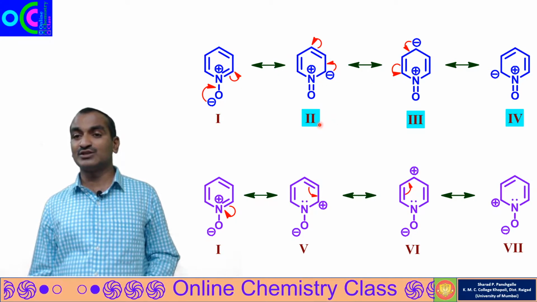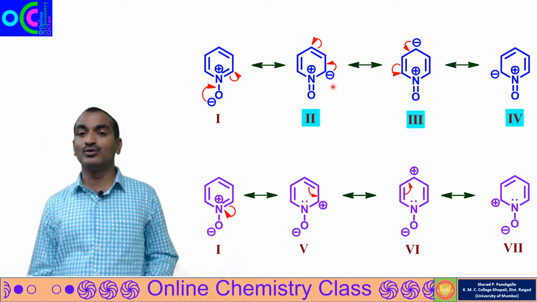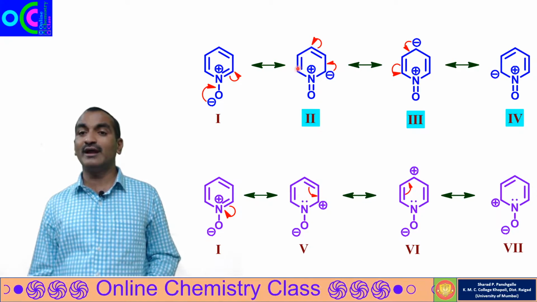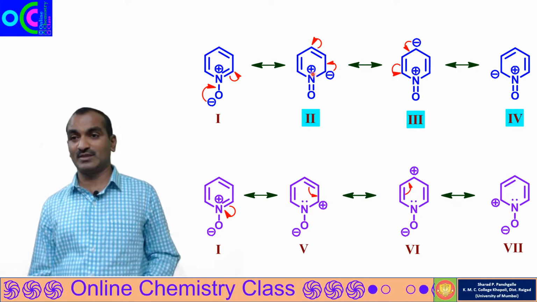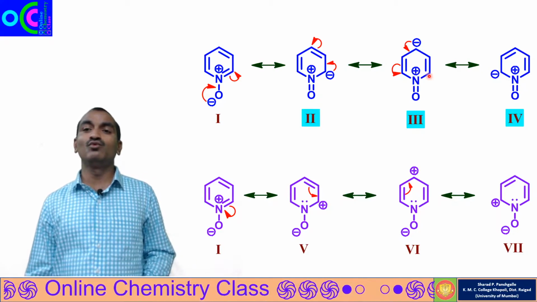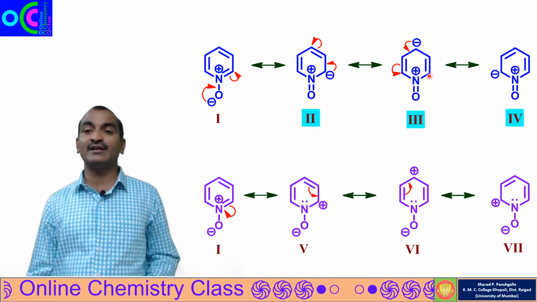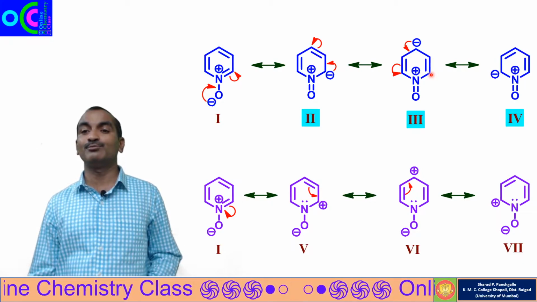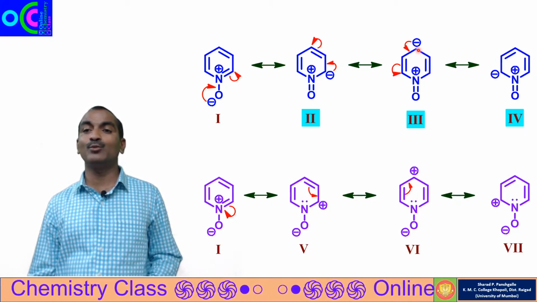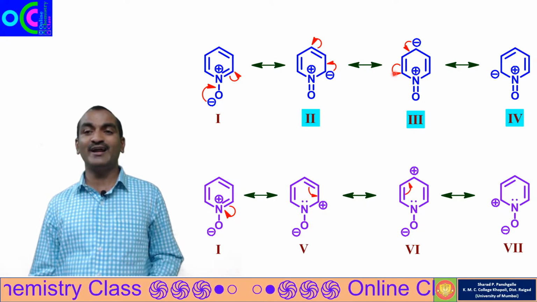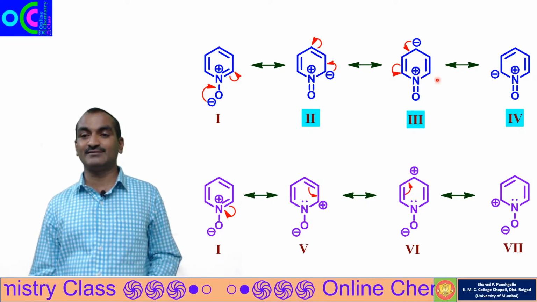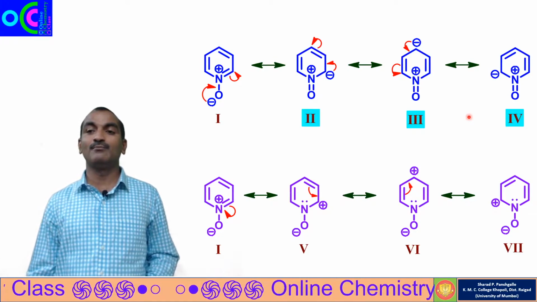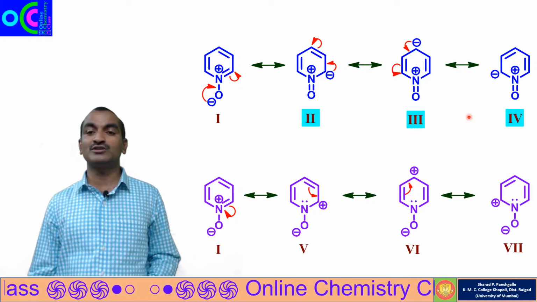In resonance structures 2, 3, 4, the negative charge is at positions 2, 4 and 6. As positions 2, 4, 6 are electron rich, the electrophilic substitution will happen either at position 2 or position 4. Position 2 and position 6 are equivalent.